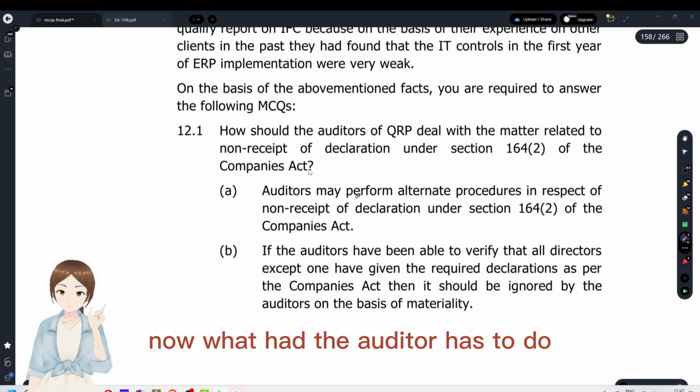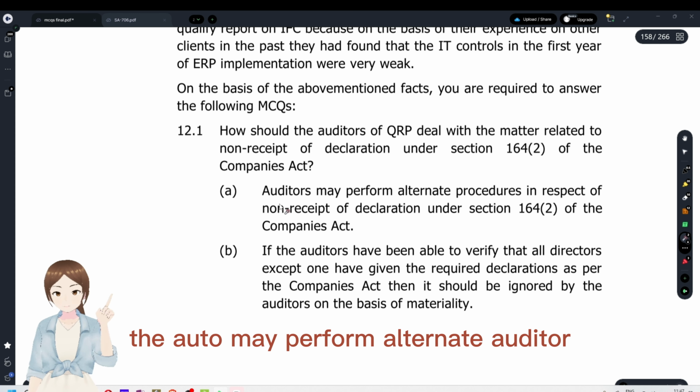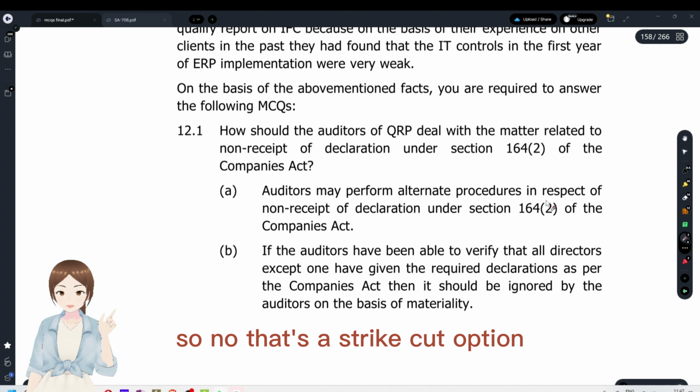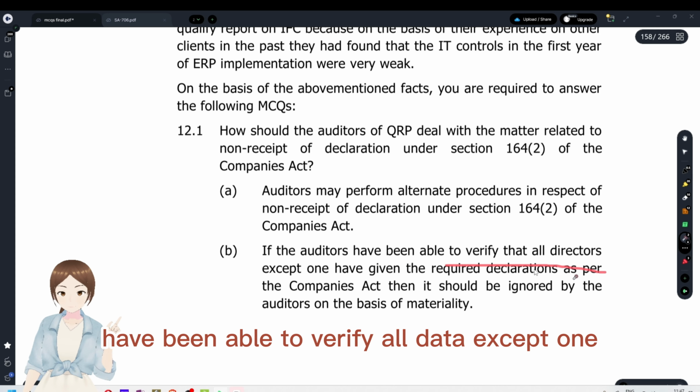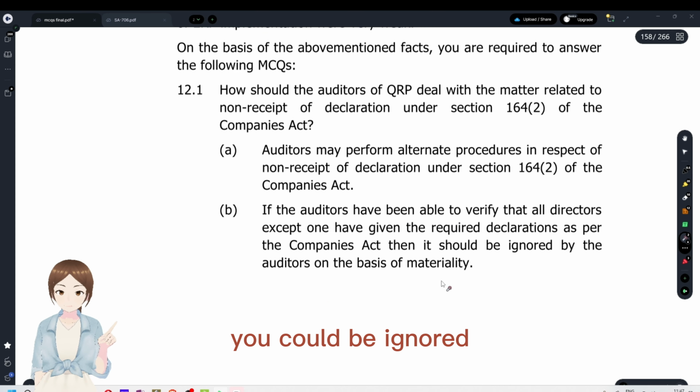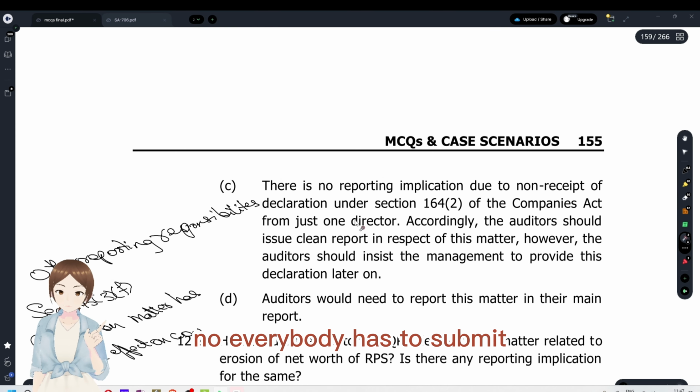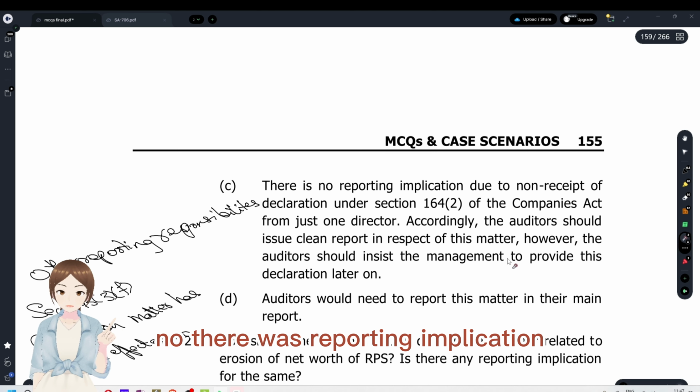Now, what does the auditor have to do? The auditor may perform alternate audit procedure. No, that's a straight cut option with regards to compliance. If the auditor has been able to verify all directors except one, it could be ignored. No, everybody has to submit. There's no reporting implication. No, there's a reporting implication.